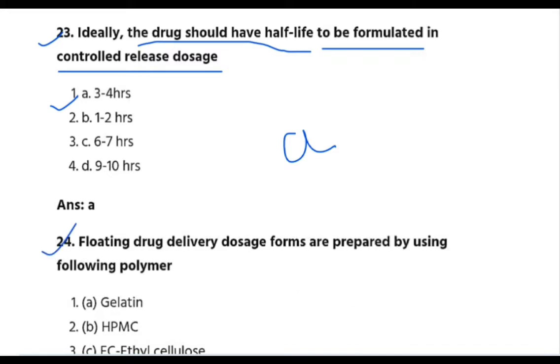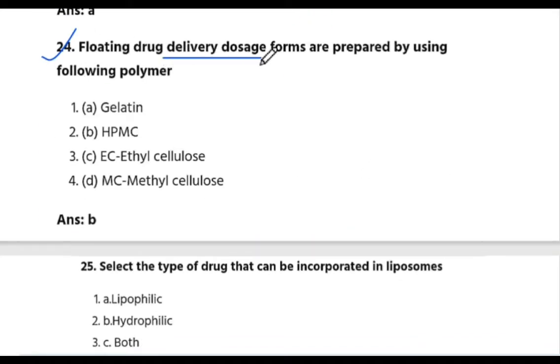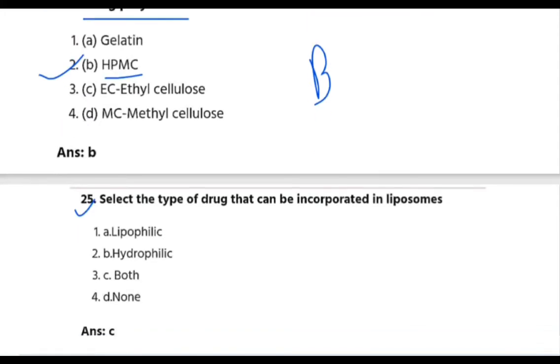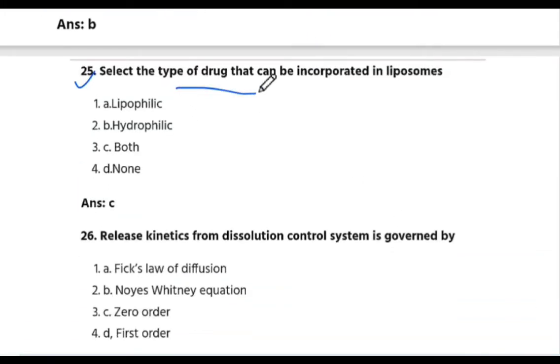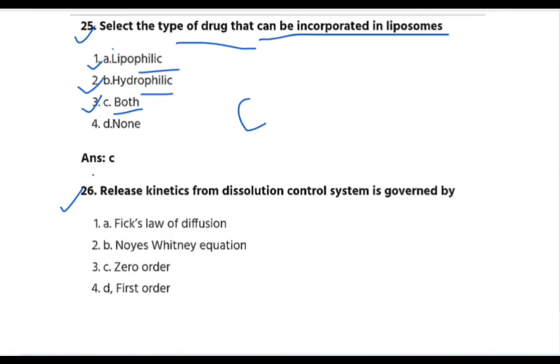Next is 24 question number. Floating drug delivery dosage form are prepared by using following polymers. The answer is B, HPMC. Okay. Next is 25 question number. 25 is select the type of drug that can be incorporated in liposome. The answer is C. यानी कि both. A is lipophilic and B is hydrophilic. Next is 26 question number.